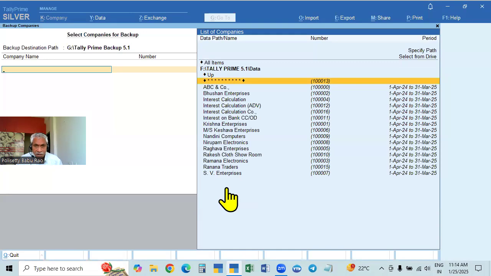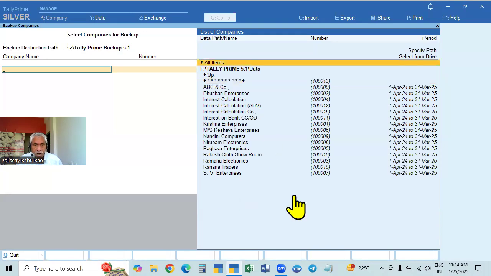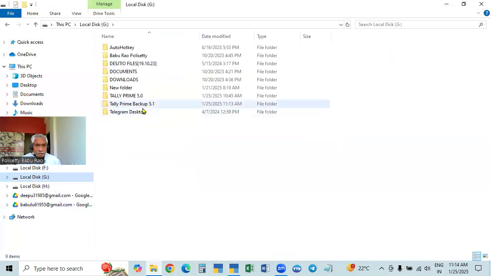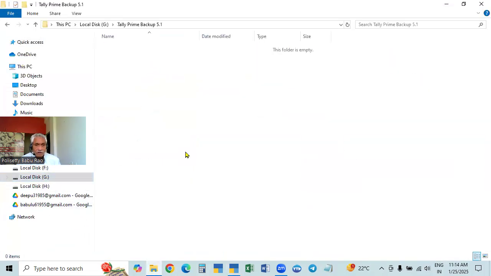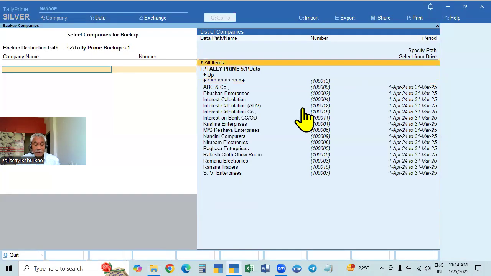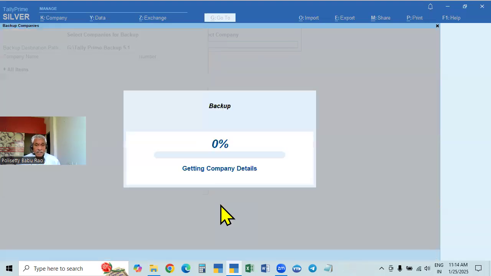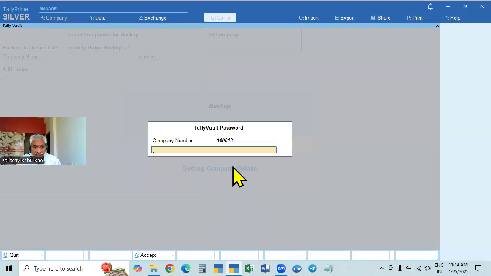So to back up all the companies, go up and select All Items. If you go to the G drive, this is the backup. In this, no folder is available, no company is available now. Now here, go to All Items. If you press Enter, all the companies' data will come here. Accept means accept the backup. If you click that, now it is reading the data. And in one company, I gave some password.